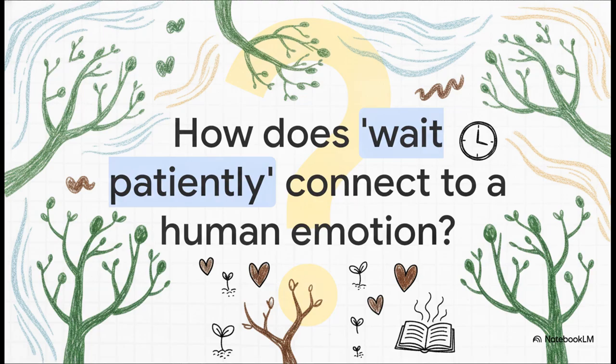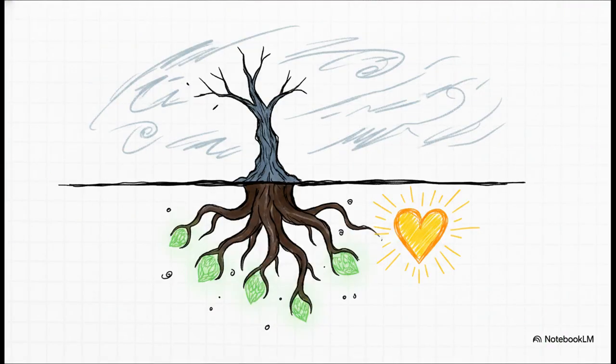So, here is our second pause check. The poem concludes with the line, "Green buds wait patiently." Pause the explainer for a second and think about what human emotion this personification might symbolize. How does a tree, enduring a harsh winter, connect to the human experience? If you guessed hope and resilience, you hit the nail right on the head.